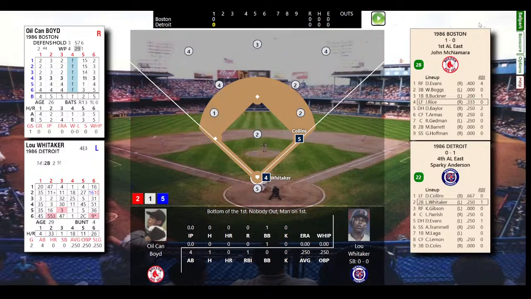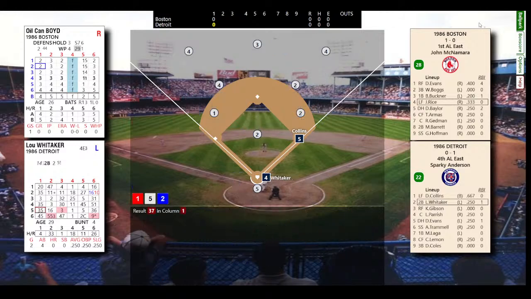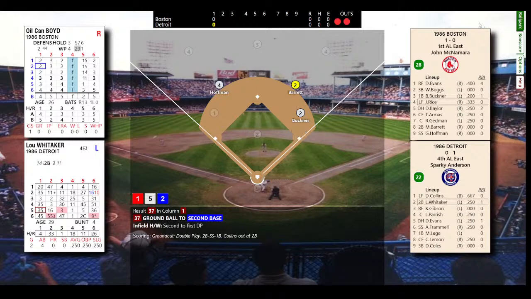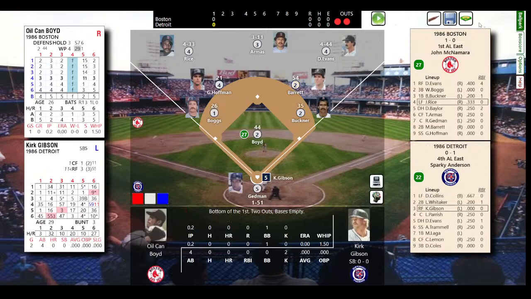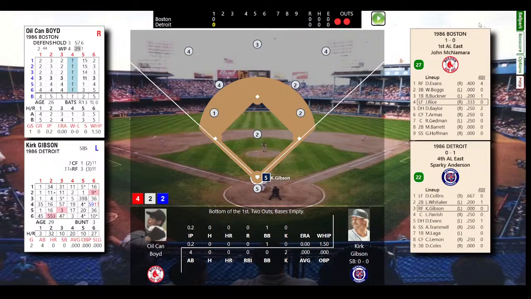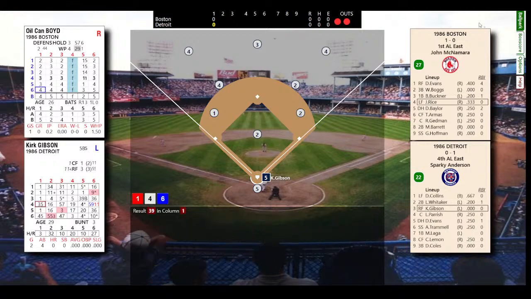1 for 4 opening day. Ground ball to Barrett. Could be 2, and it is. So Marty Barrett, elite defensively. 2 outs, bases empty. And that's a nice play there. And here comes Gibson. Gibson 0 for 4 with 2 strikeouts in opening day against Hurst. Ground ball to Buckner there. And an easy inning for Boyd. No runs, no hits, and none left on.